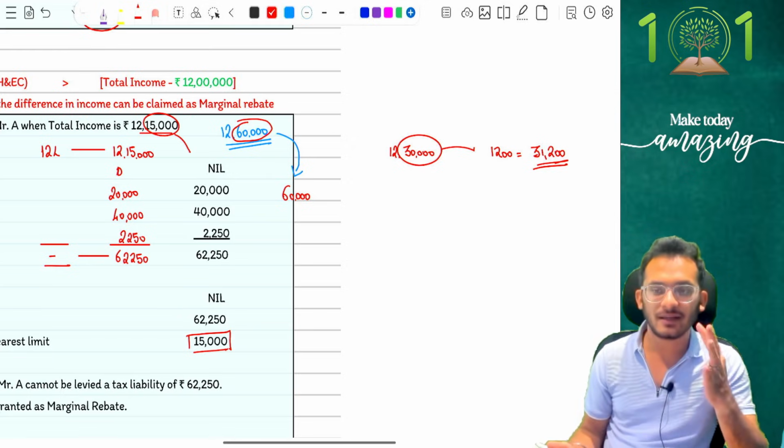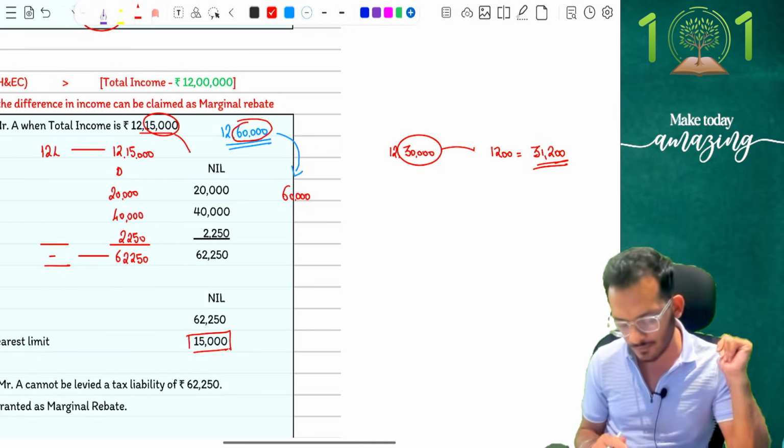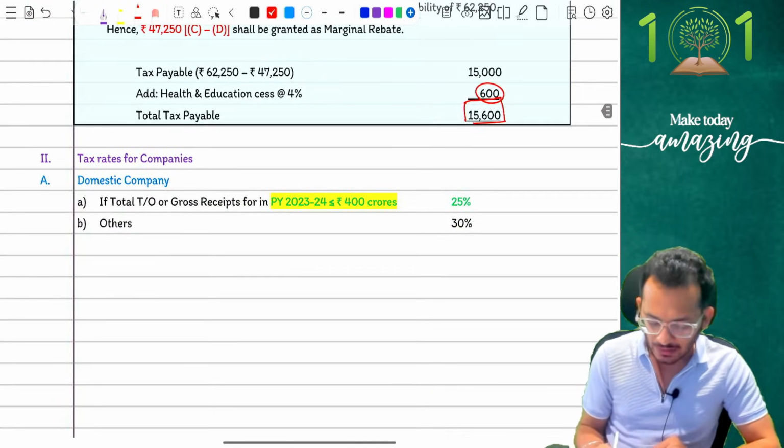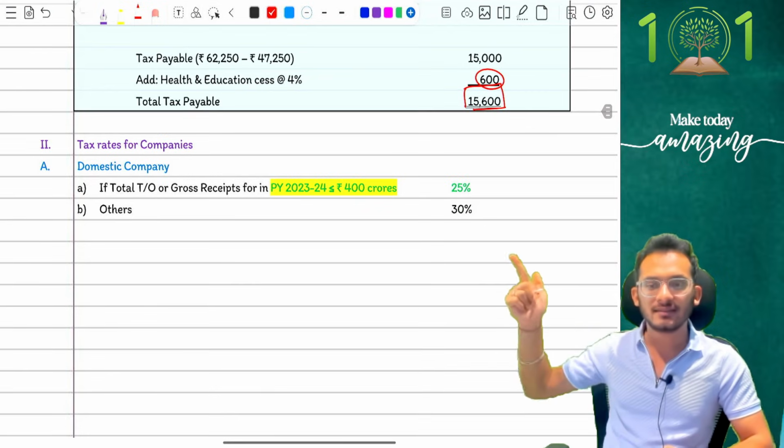So please expect a question on this. Clear? Chalo. Other amendments, people, small changes. One is when it comes to domestic company. This is a consistent change which happens.